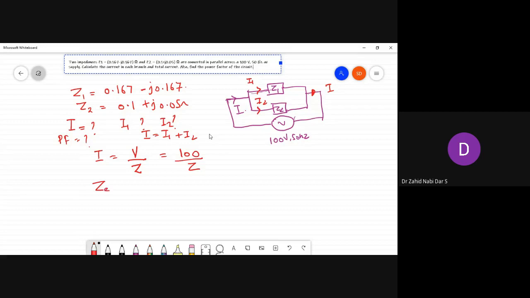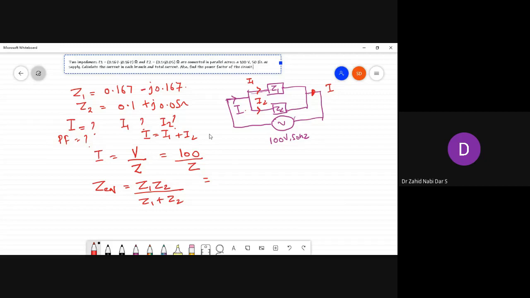Z equivalent is a parallel combination, which would be equal to Z1 Z2 divided by Z1 plus Z2. In order to calculate this, we can convert to polar form.